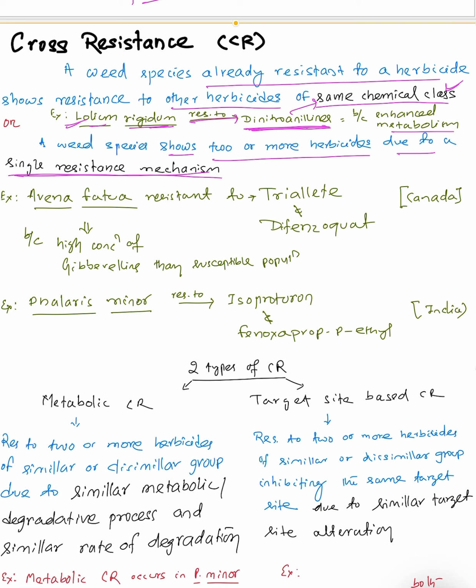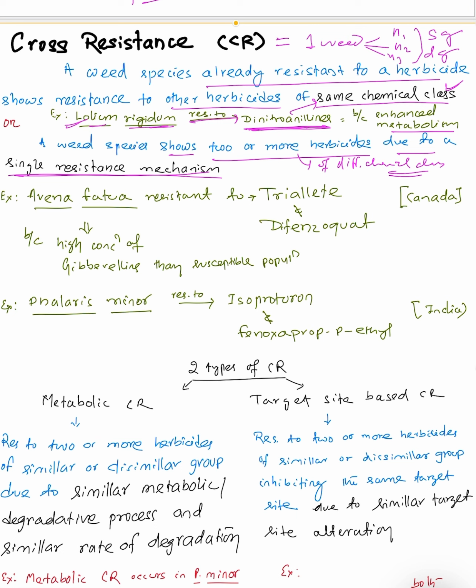Then coming to another definition of cross resistance, that is a weed species shows resistance to two or more herbicides of different chemical class. So basically here we have to remember one weed develops resistance against different types of herbicides, whether these herbicides are of same group or different group, but it should be due to a single resistance mechanism.